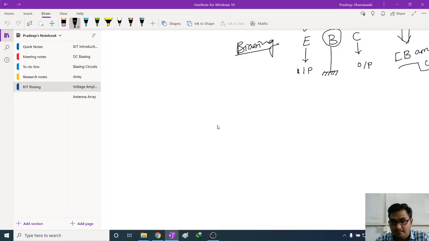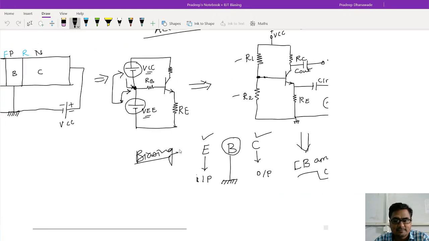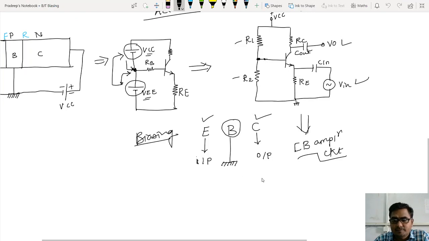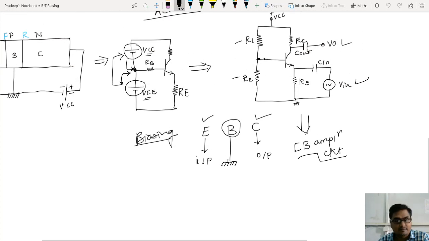Actually, it's not an analysis as such. What we will do is draw the circuit diagram and understand the operation of amplification. We started with this point, then we reached there, and finally we drew the circuit diagram for the common base amplifier circuit.